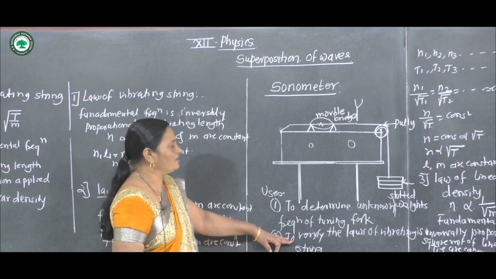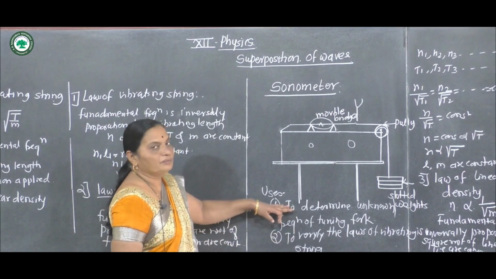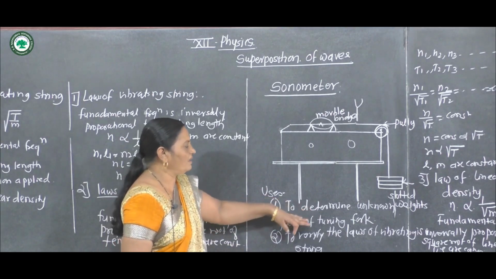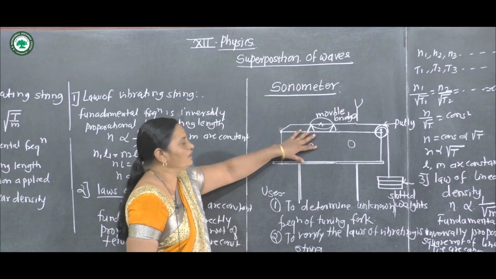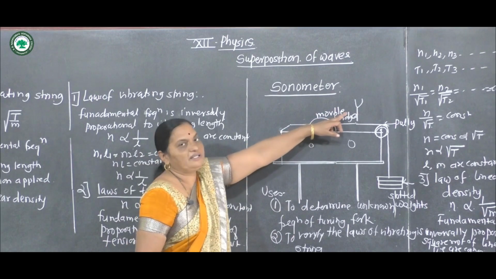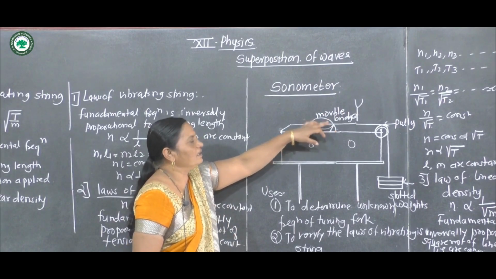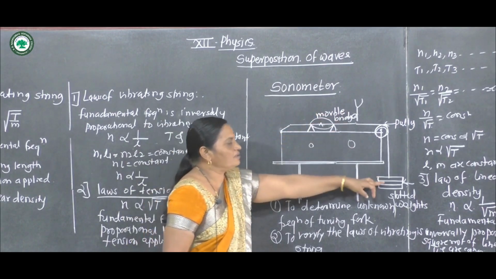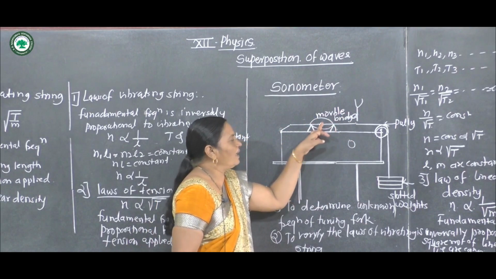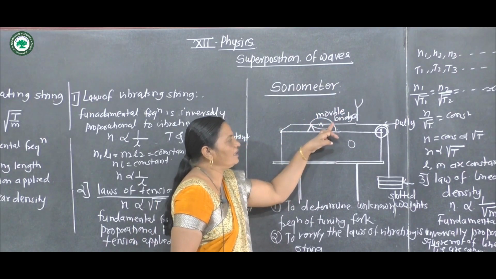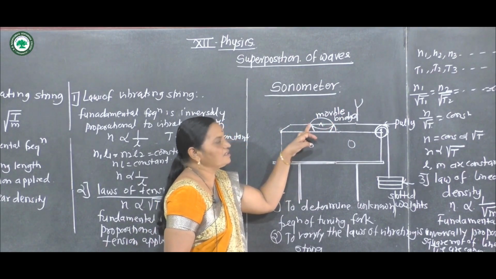In this case, to determine the unknown frequency by sonometer, the vibrating tuning fork is kept near the sonometer, and by applying suitable tension, a wave is generated, forming a stationary wave.